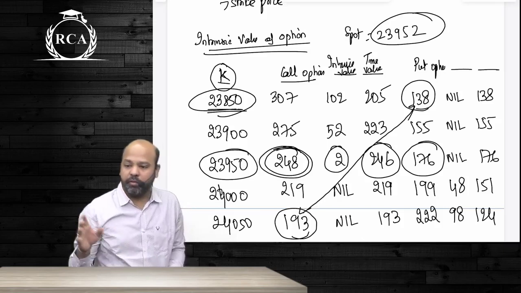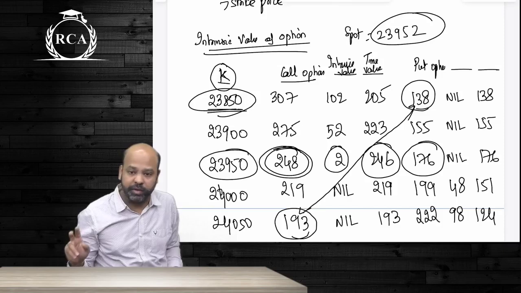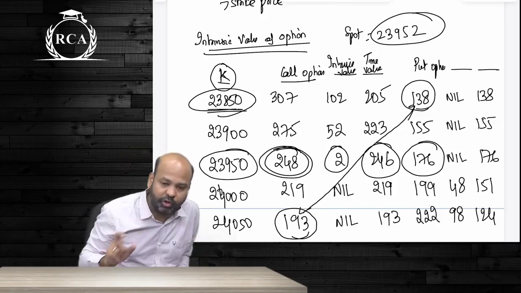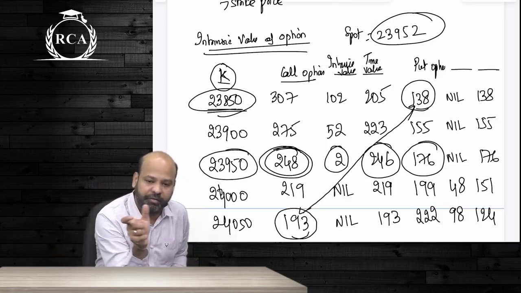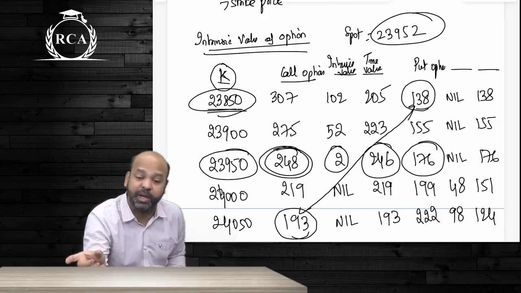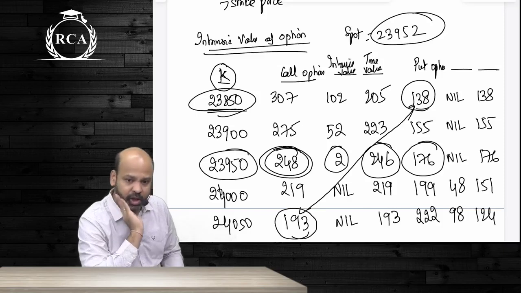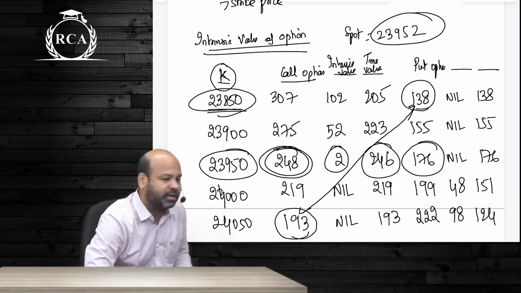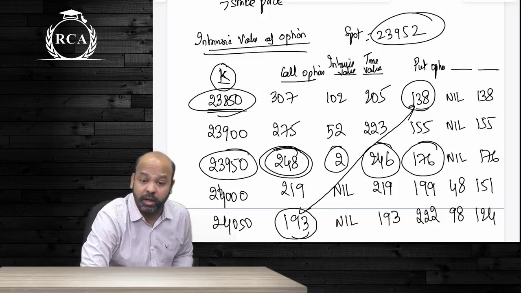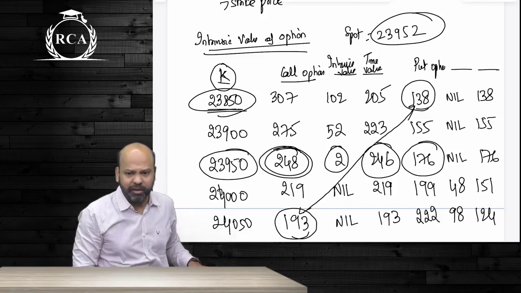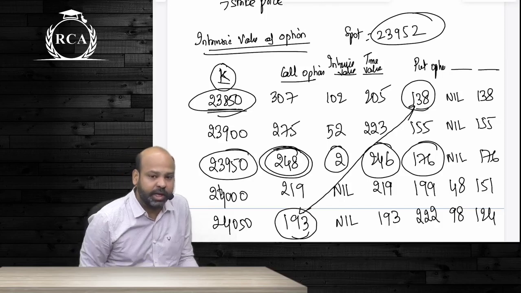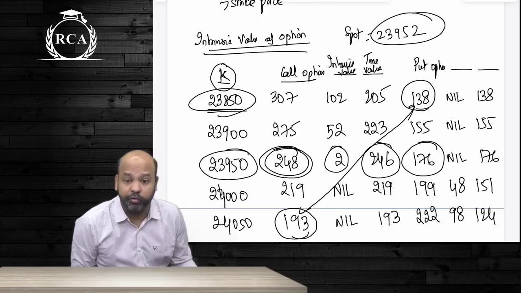100. Value of an option can never be negative. If it is not favorable to be exercised, if it is out of the money or at the money, we say intrinsic value is 0. If it is in the money, the difference between the price prevailing and the strike price will become your intrinsic value. However, the option premium that you pay for an option will be more than intrinsic value. The excess component that you are paying will become the time value of an option. Practically speaking, time value can never be negative. Time value will always be there.